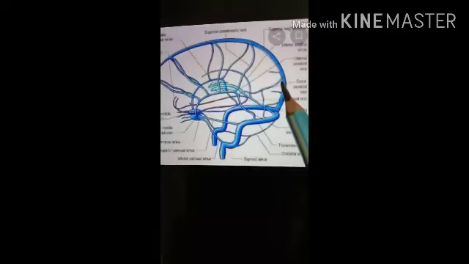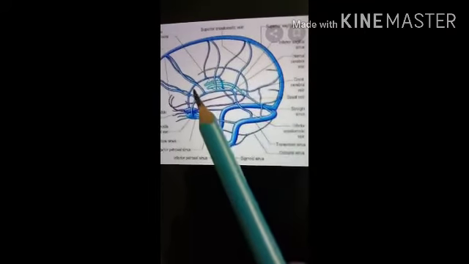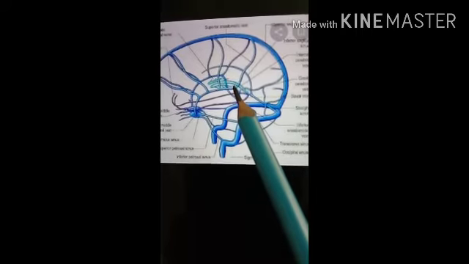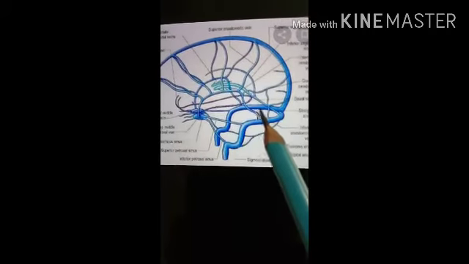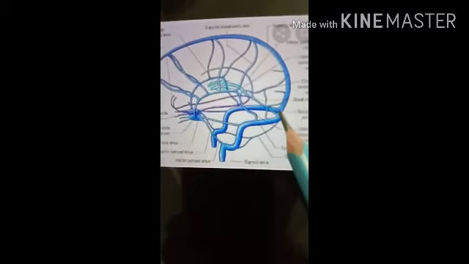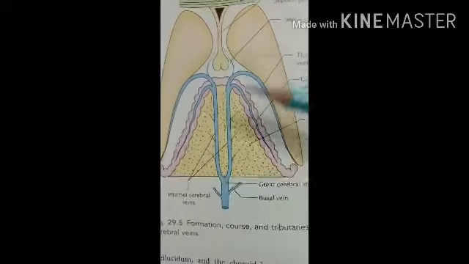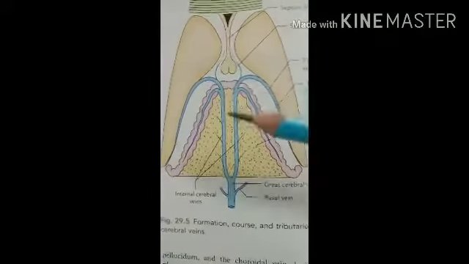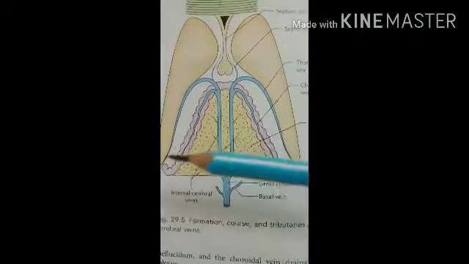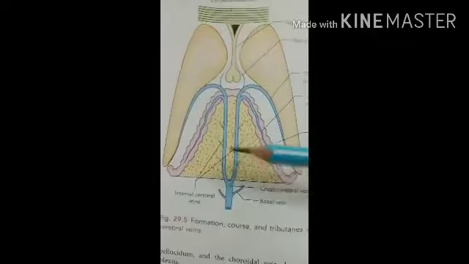So the superior sagittal sinus turns on the right side to form the right transverse sinus, and the inferior sagittal sinus goes downwards to form the straight sinus, and then it turns on the left side to form the left transverse sinus. As you know, the inferior sagittal sinus gets the venous blood from the deep areas of the brain, mostly from the great cerebral vein.